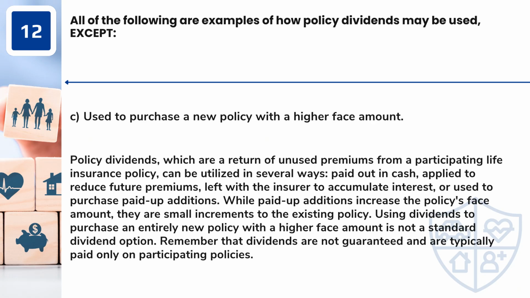Answer: C. Used to purchase a new policy with a higher face amount. Policy dividends, which are a return of unused premiums from a participating life insurance policy, can be utilized in several ways: paid out in cash, applied to reduce future premiums, left with the insurer to accumulate interest, or used to purchase paid-up additions. While paid-up additions increase the policy's face amount, they are small increments to the existing policy. Using dividends to purchase an entirely new policy with a higher face amount is not a standard dividend option. Remember that dividends are not guaranteed and are typically paid only on participating policies.